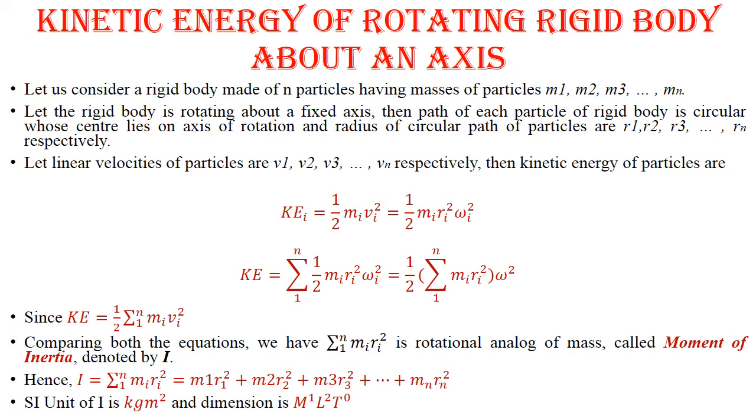Here, I is equal to summation of mi ri square, that is moment of inertia is the sum of the products of the mass and the square of its distance from the axis.